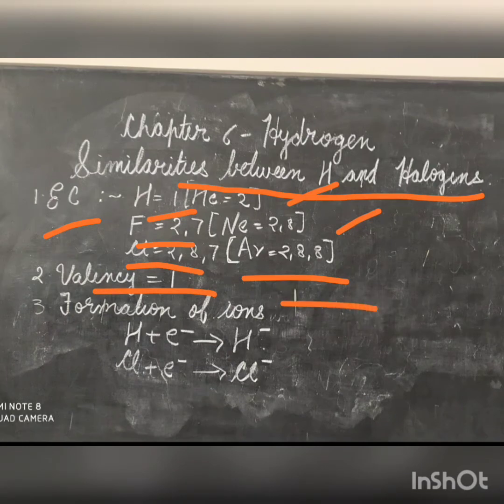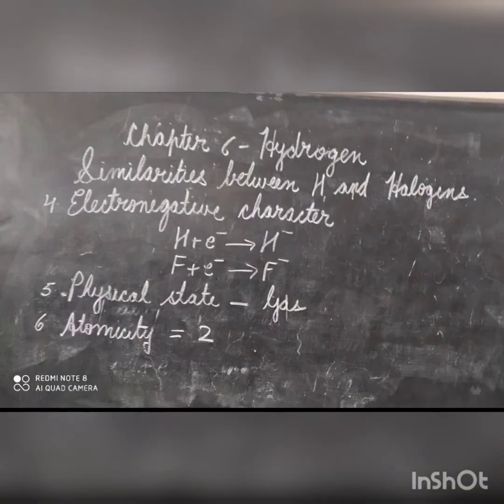The formation of ions. They both show a tendency to form anions since they are one electron short of the nearest inert gas configuration. So they can accept one electron and form the anions. The electronegative character. Both the halogens and hydrogen are nonmetals. They show electronegative character.